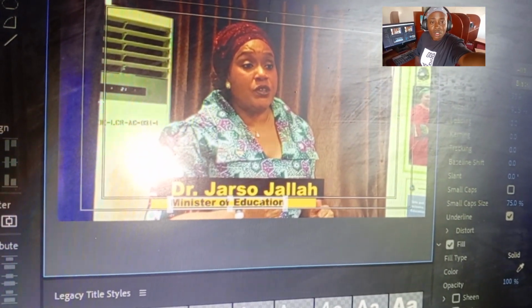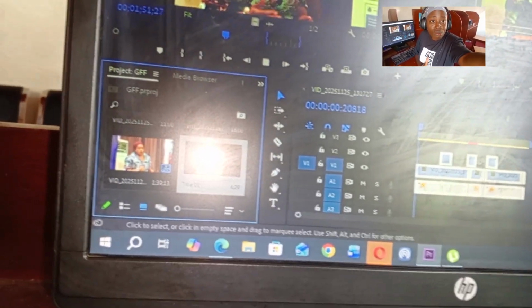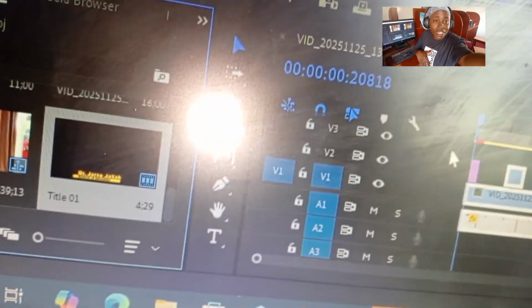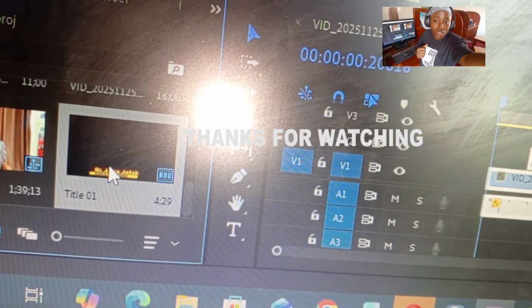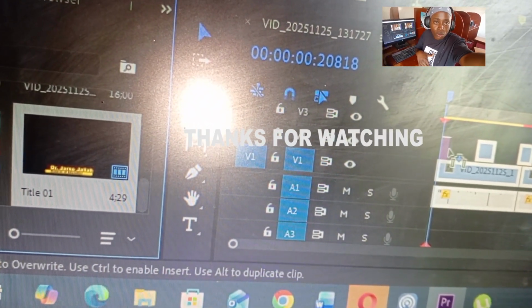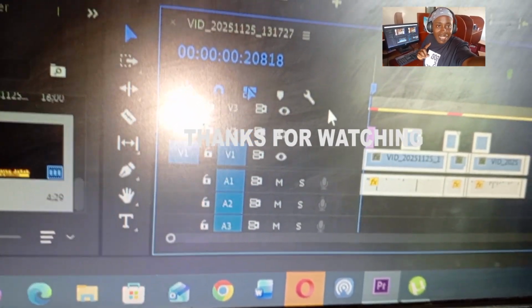So if you just leave it, don't forget to do Control S. Okay, so that's it. You can bring this text. How do you bring this text while she's talking? You bring this text right here. See it? You're dragging it from this side. You drag it from right here. You see? Put your mouse on it and click, and just leave it here. Wherever you want this name to go, it will come.